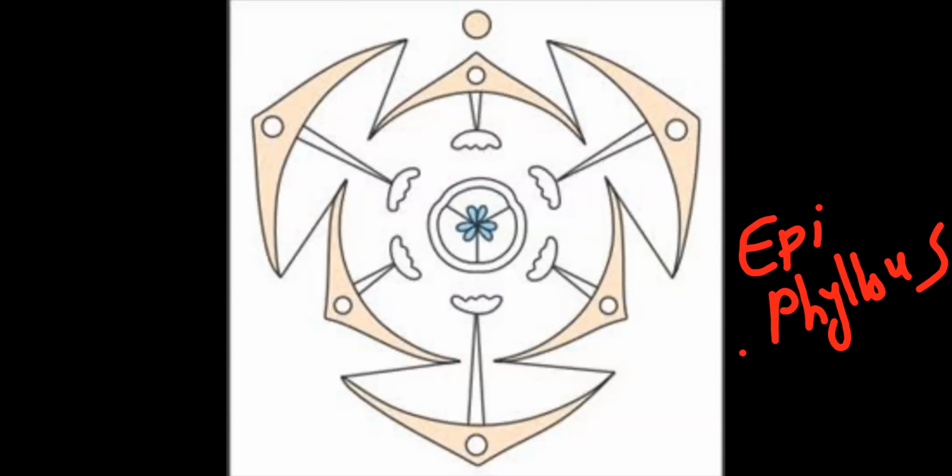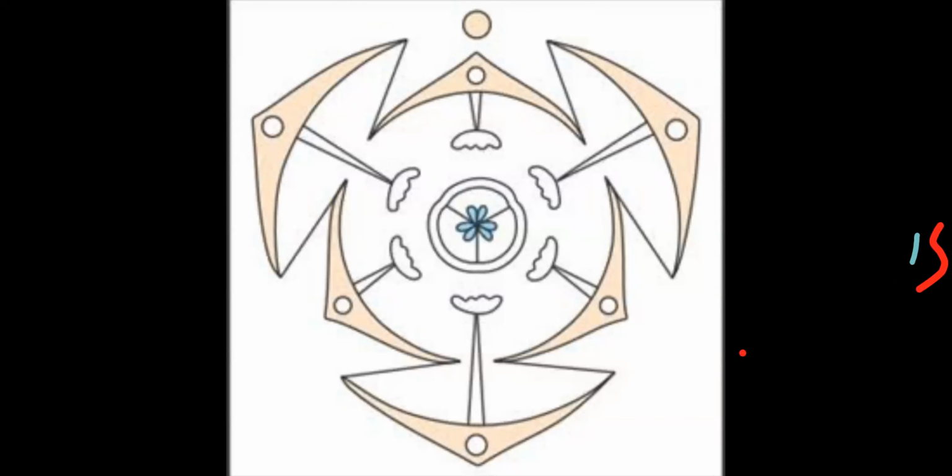Next, describe the gynoecium region. How many carpels are present? 3. Are they free or fused? Correct, fused, right? And here you can tell me what type of placentation? Yes, axile, correct.